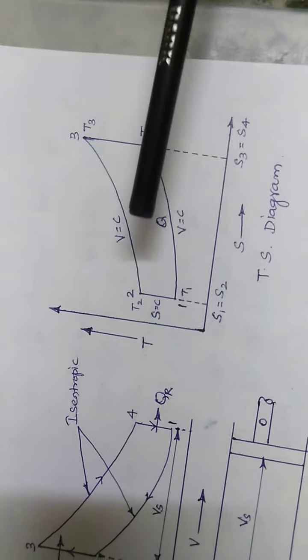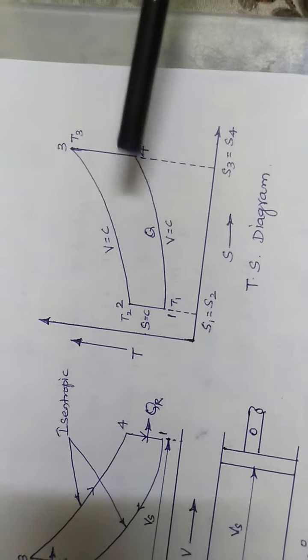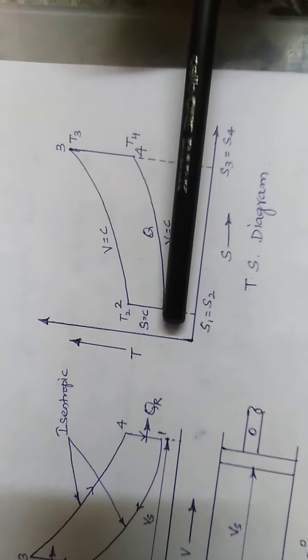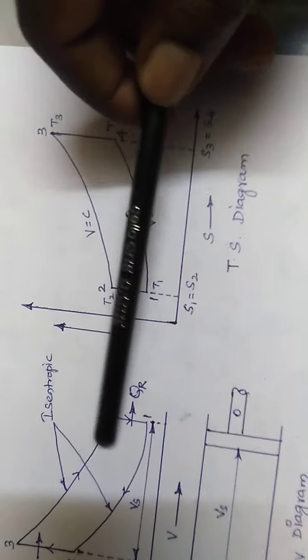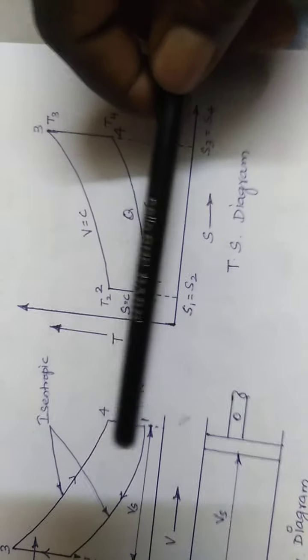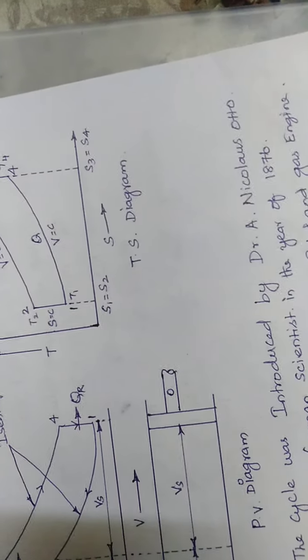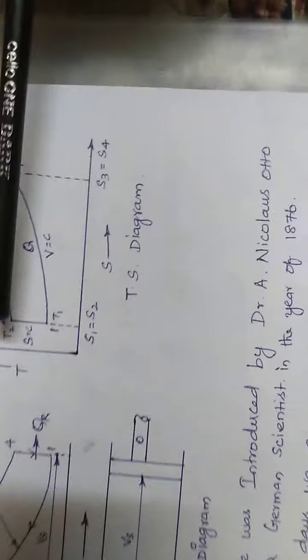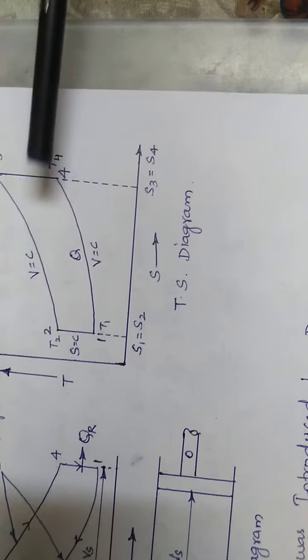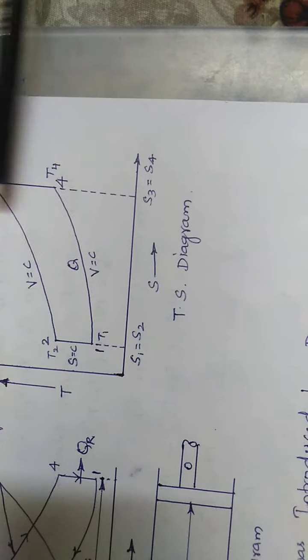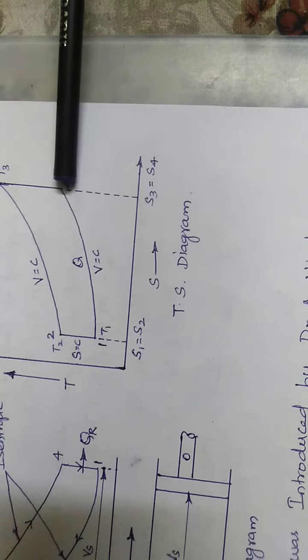In the TS diagram, the 4 to 1 process is a slanting line, while in the PV diagram the 4 to 1 process is a straight line, meaning there is no change in volume. There is no change in entropy during the 1 to 2 process and also the 3 to 4 process.